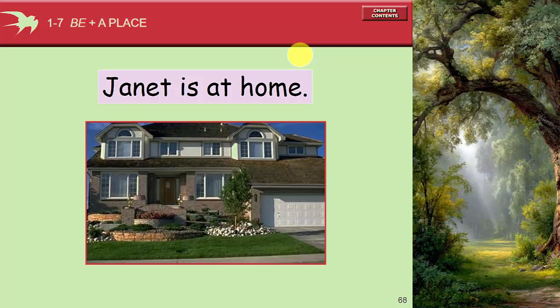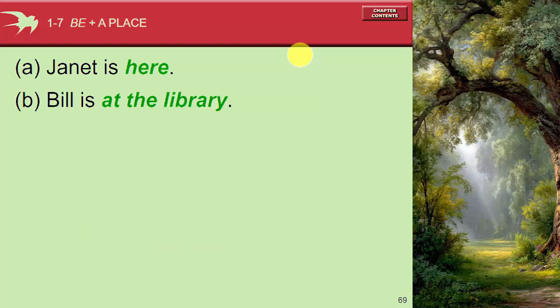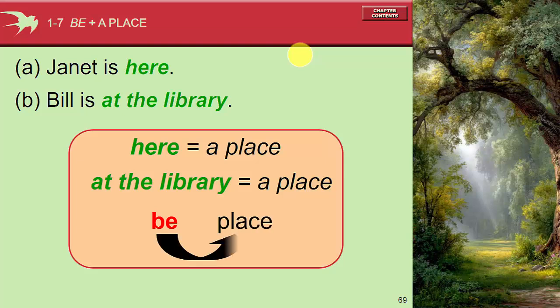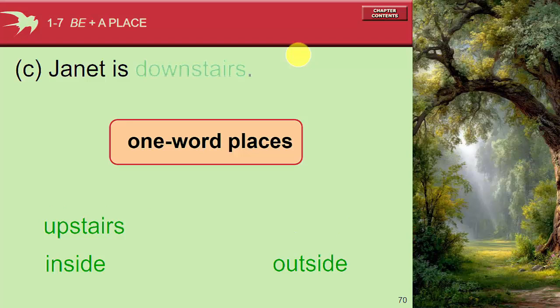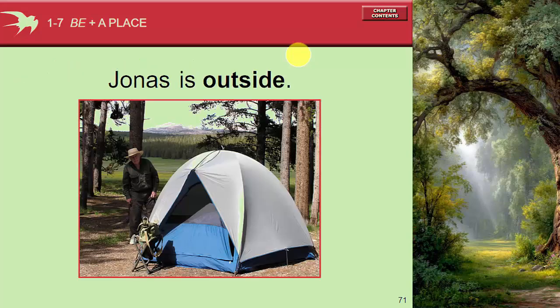Then be plus a place. Janet is at home. Janet is here. Bill is at the library. Here is a place, at the library is also a place. So be can be followed by a place in a sentence. Bill is here, Bill is there, Bill is at home, Bill is at the library. Janet is here. So here we have one word, places. Janet is there, Janet is downtown, Janet is downstairs, Janet is upstairs, Janet is outside, Janet is inside.